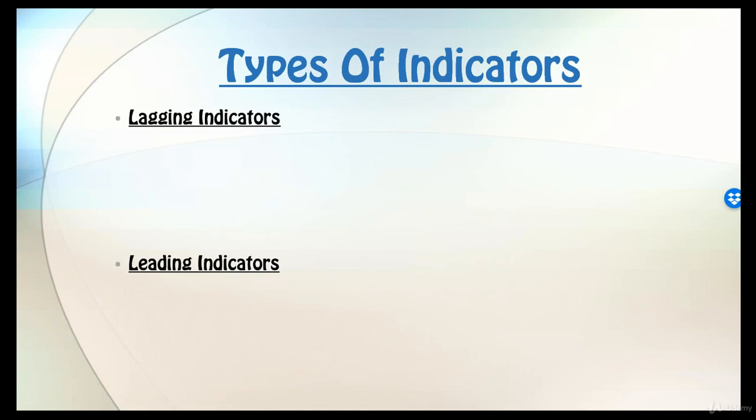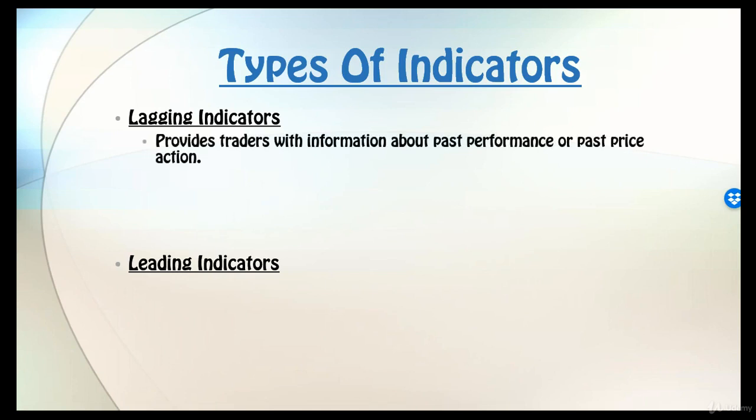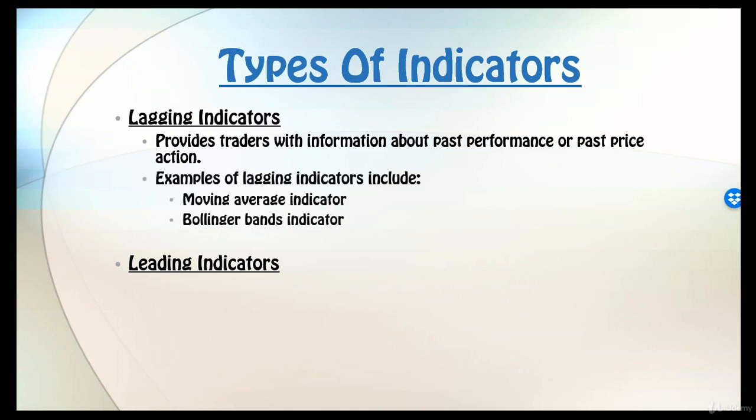Lagging indicators take into account previous price action and display it on a chart. They give us information about the past performance of price action. Traders can then use this information to decide whether it is time to enter or exit from a trade. Moving averages and Bollinger Bands are lagging indicators. Now there are a lot of other lagging indicators, however we will only be covering these two indicators in this course.